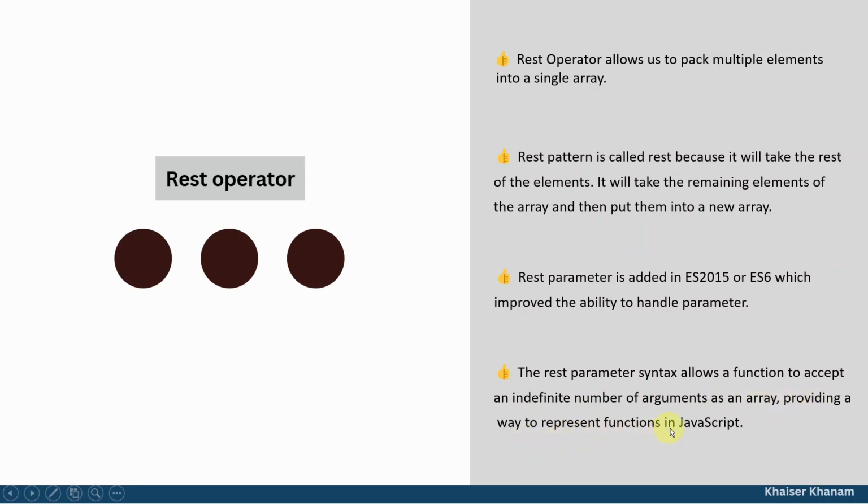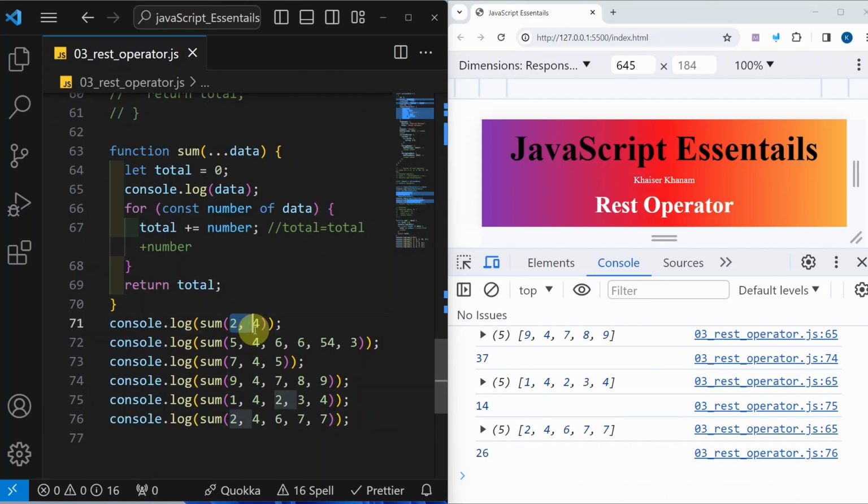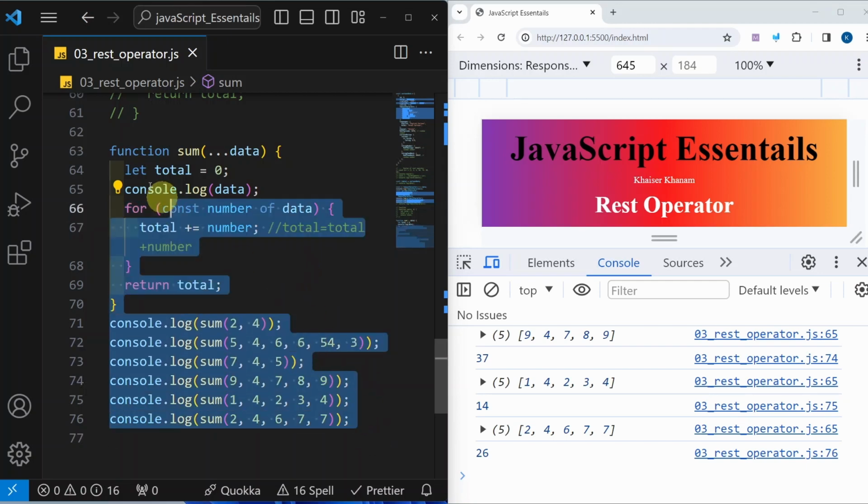If I pass 100 arguments, I will still get the result. Here we just have to pass three dots and a parameter. Just take your time. You can use a forEach loop or a for loop, and understand this example.